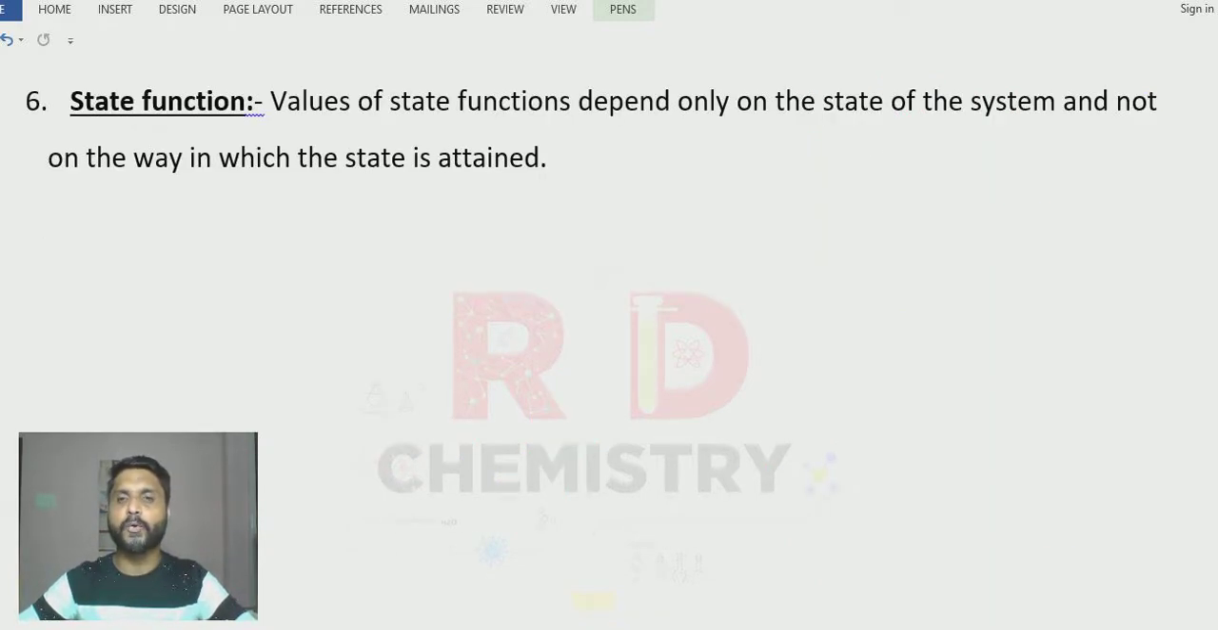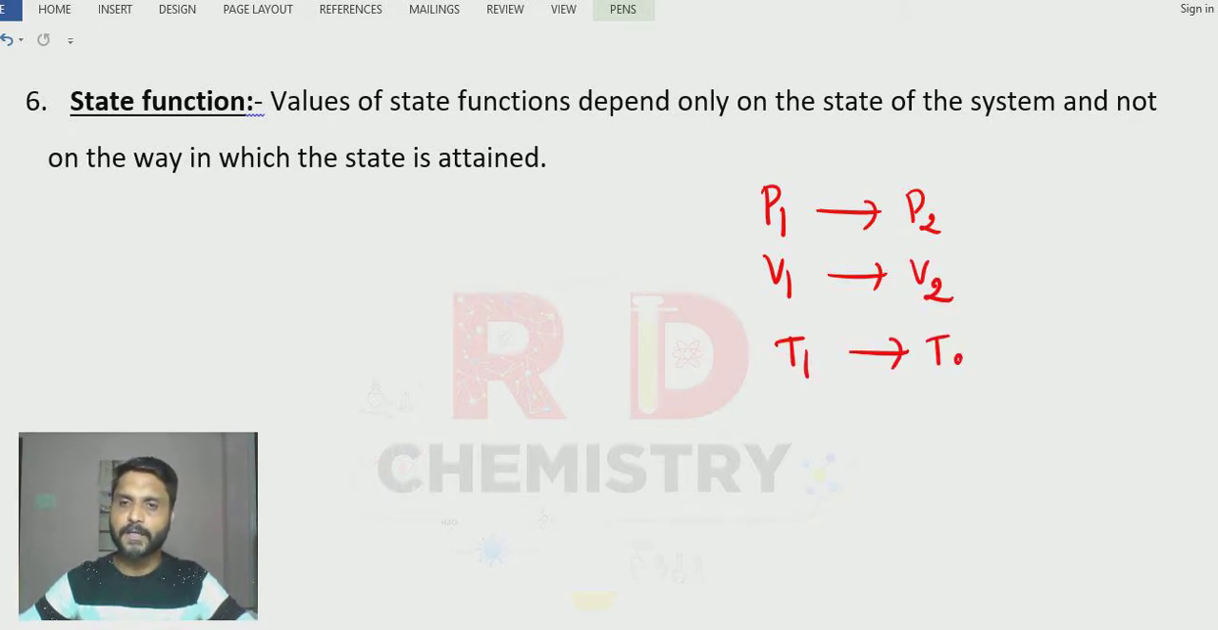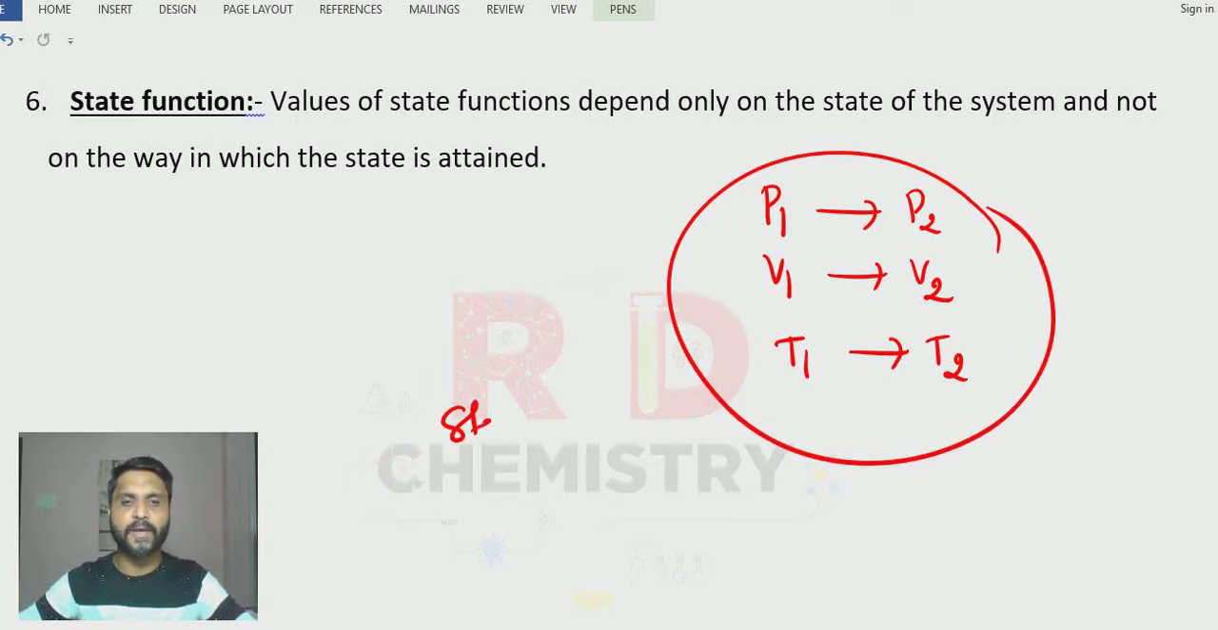You know that during compression or expansion of the gas, the pressure P1 can change to pressure P2, volume V1 can change to volume V2, and temperature T1 can change to temperature T2. Therefore, these state functions, also known as state variables, can change from one state to another state during compression or expansion.